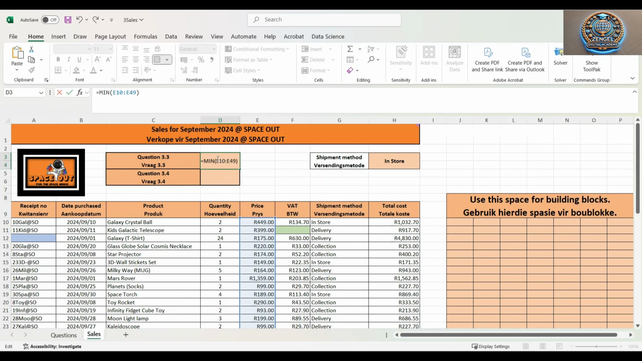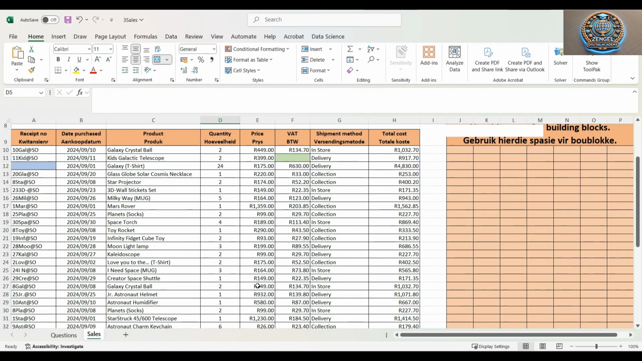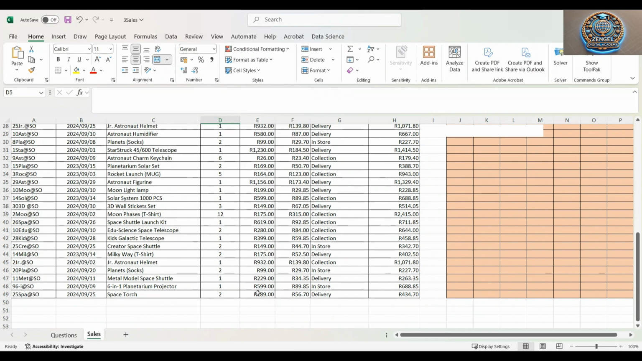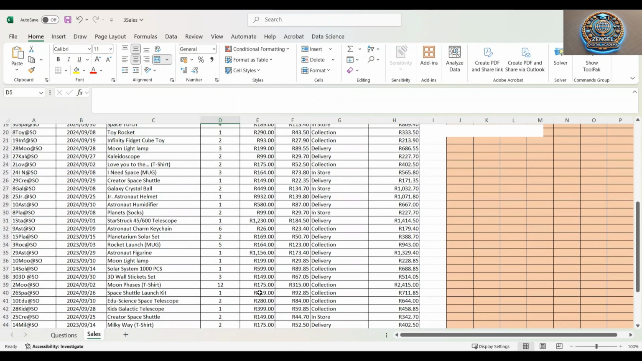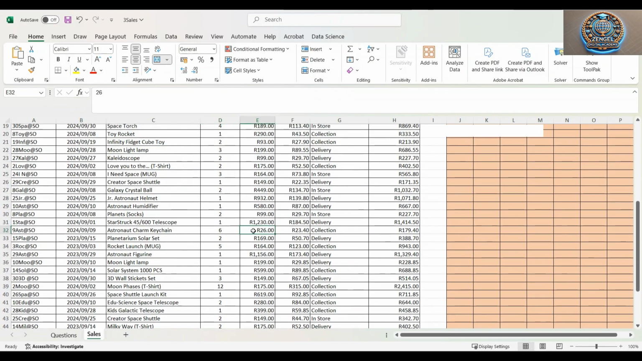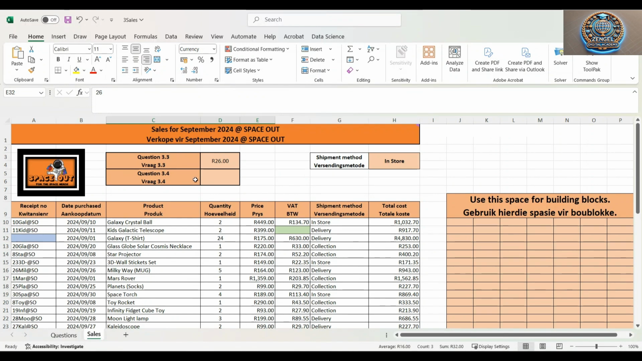And now over here in cell D3, we should now return the cheapest amount of a product, which is 26 rand. From here we can always double check on our data by using our eye, but it's tougher. Here we can see it's the astronaut charm keychain, which is 26 rand. So that's where it is, but we didn't use our eye, we used the power of Excel using a formula, and we've got the amount.